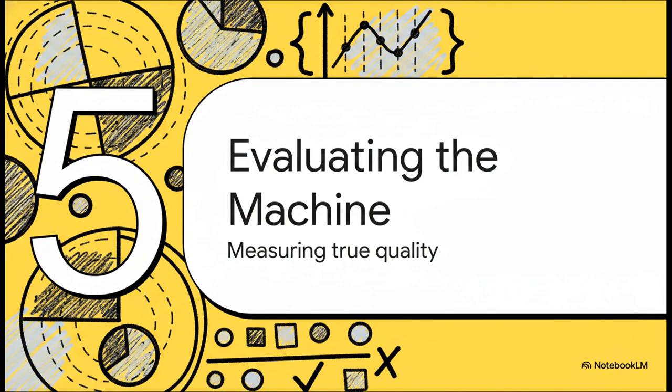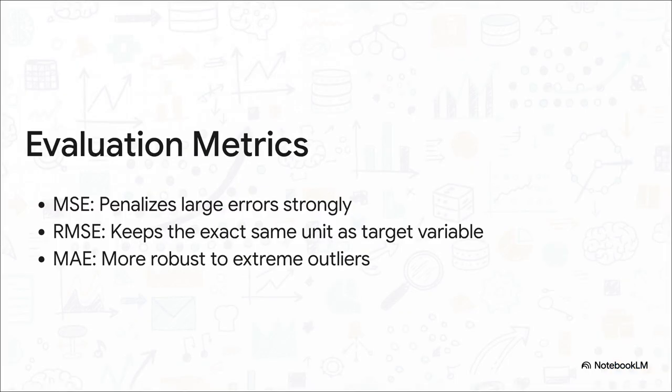Section 5. Evaluating the machine. Measuring true quality. To guarantee our model hasn't just memorized the answers, we use k-fold cross-validation and some strict mathematical metrics to grade its performance on data it has literally never seen before.